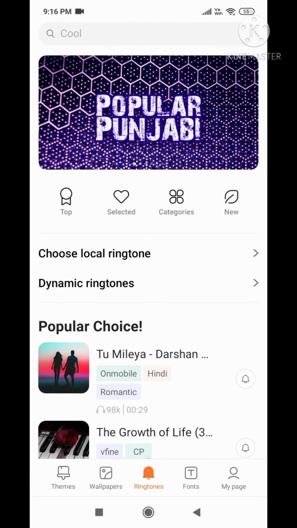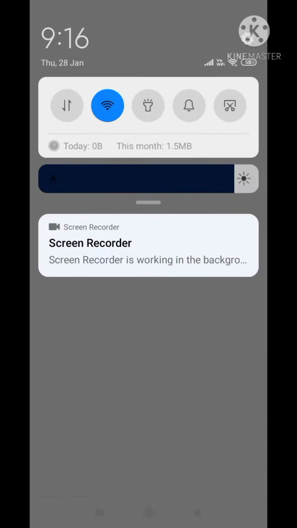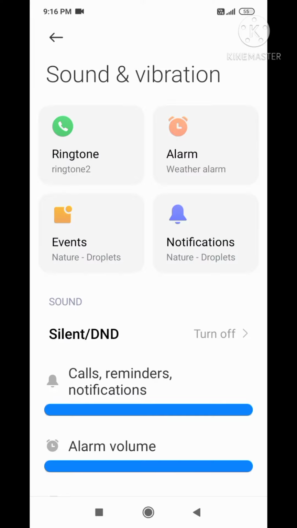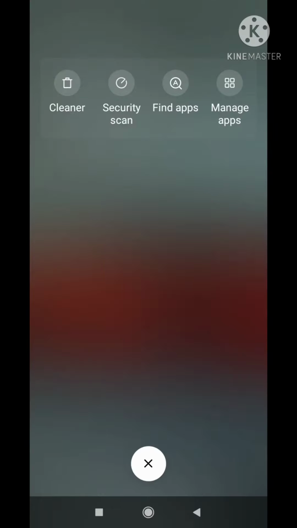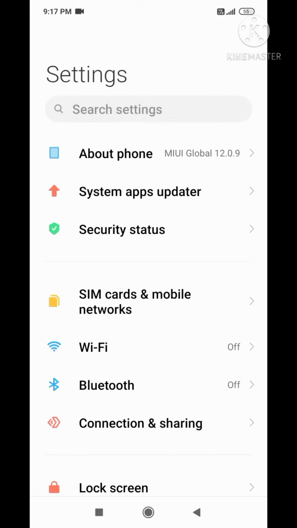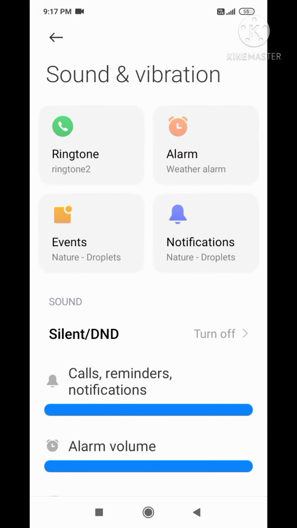Then we should have a choice of these, or else if you don't like these, we can even go online to the internet. Go back to the home screen by closing the tabs. Again open settings. We can even open settings from the normal settings app. Okay, no problem. So let's go to ringtone once more.